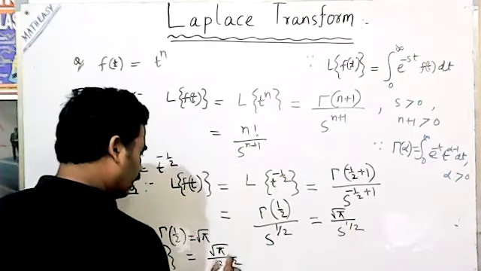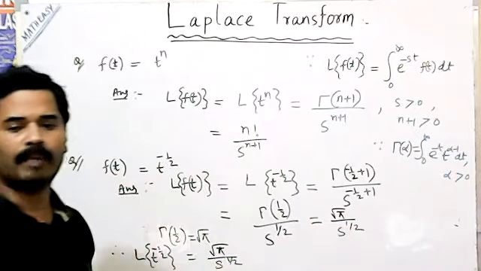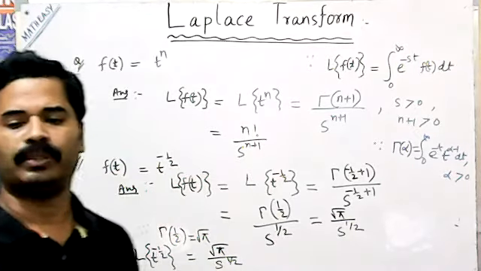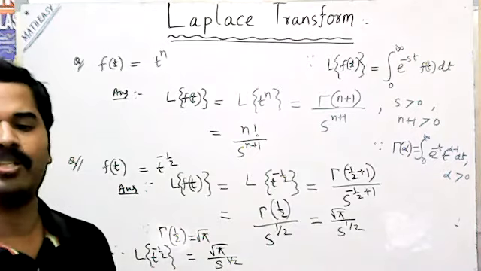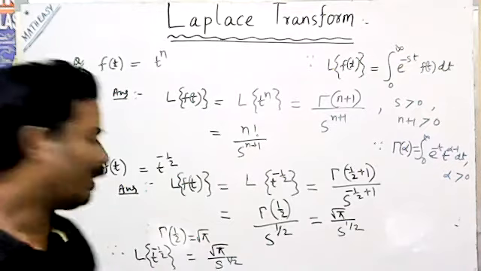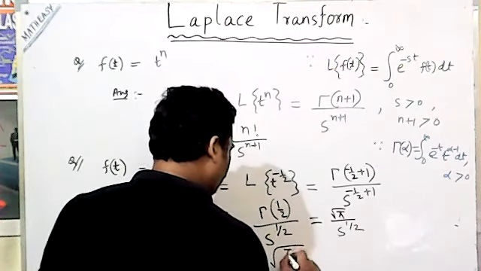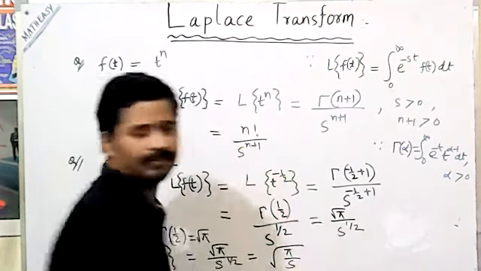That is root pi. Similarly, the Laplace of t to the power minus half is root pi by s to the power 1 by 2, or you can say this is equal to root over of pi by s. Simple.